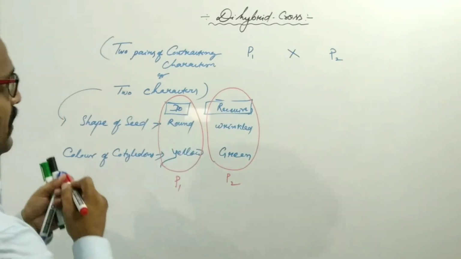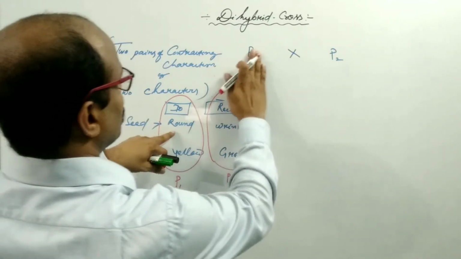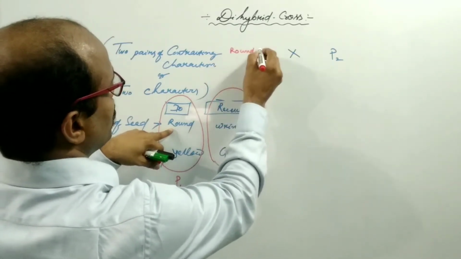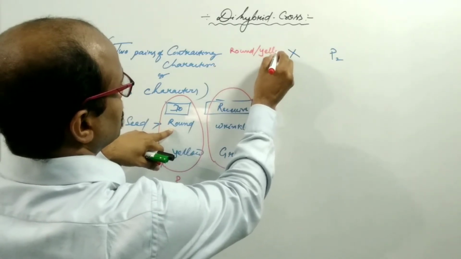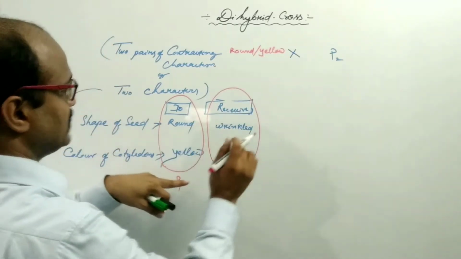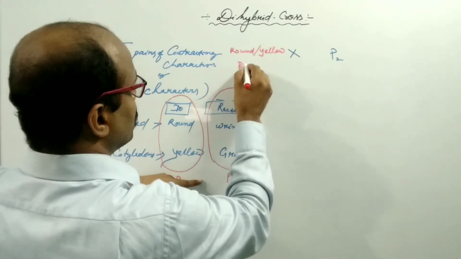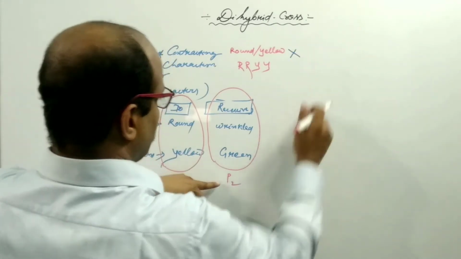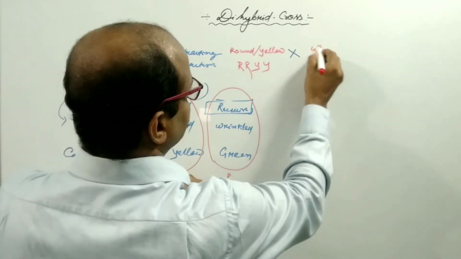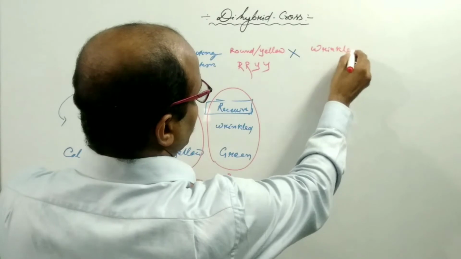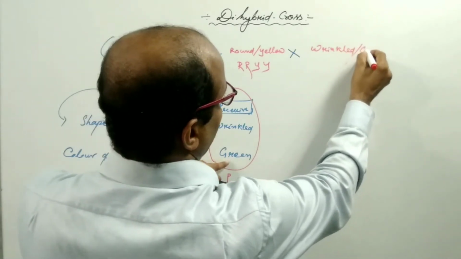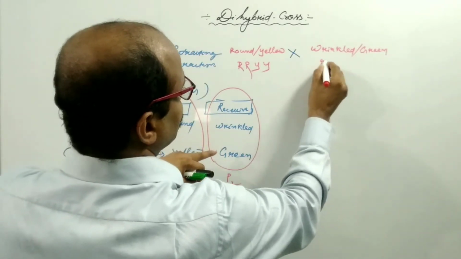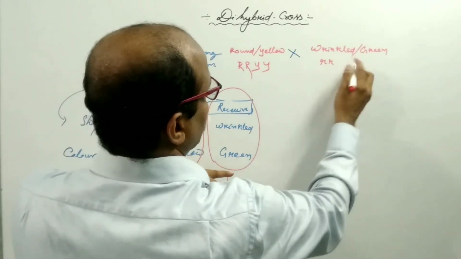Here Mendel used round and yellow, which is dominant. So for round, capital RR, for yellow, capital YY, and parent 2, which is wrinkled seed and green colored cotyledon, wrinkled is small r and green